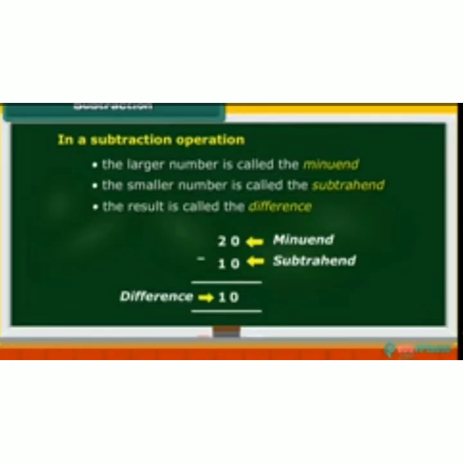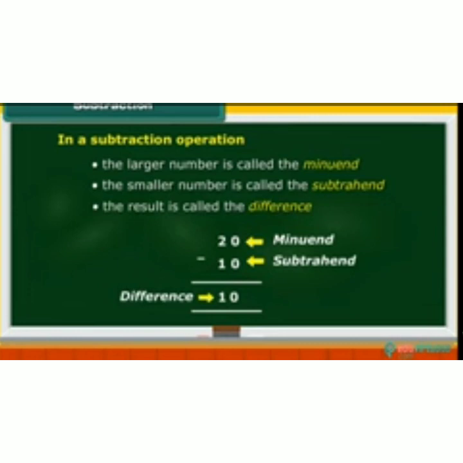Next, subtraction. In a subtraction operation, the larger number is called the minuend. What is that? The larger number is called the minuend. The smaller number is called the subtrahend. The result is called the difference.